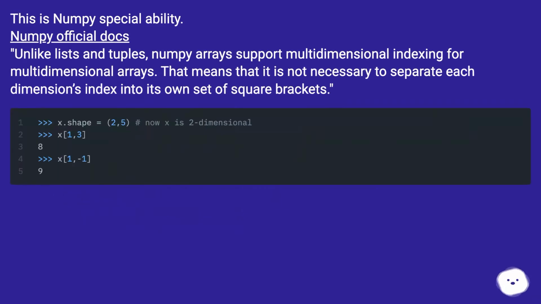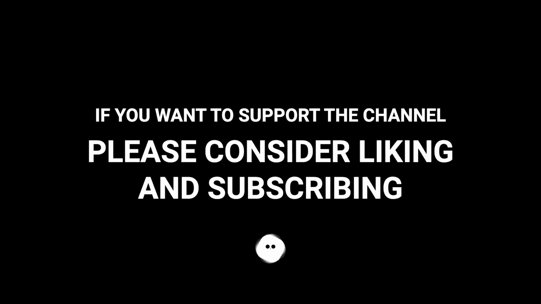This is NumPy's special ability. NumPy official docs: unlike lists and tuples, NumPy arrays support multidimensional indexing for multidimensional arrays. That means that it is not necessary to separate each dimension's index into its own set of square brackets. And this is the